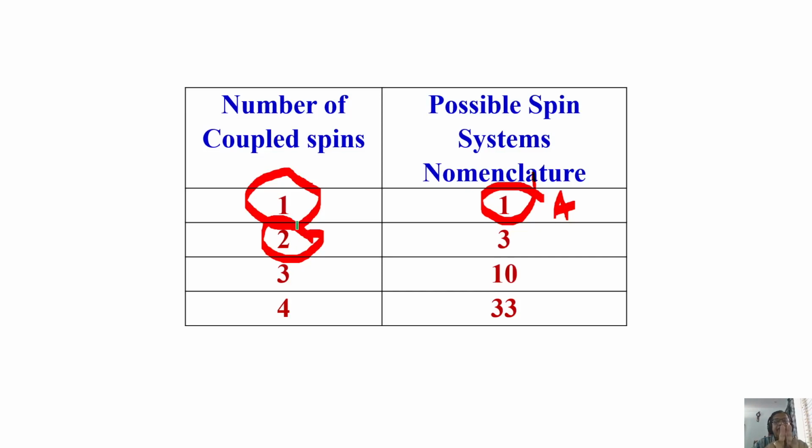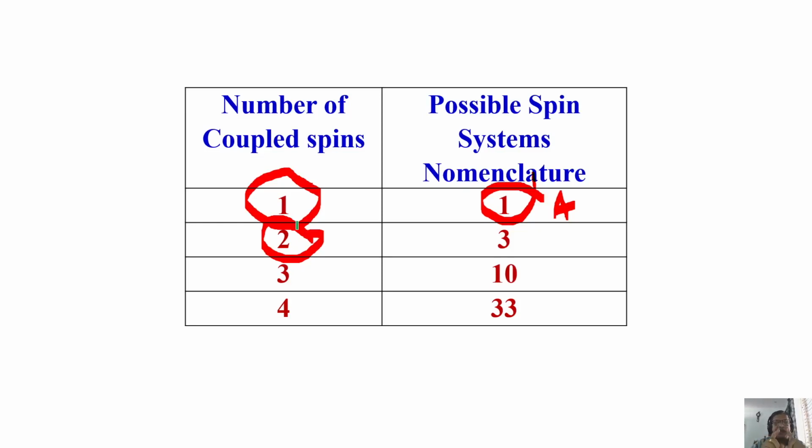It becomes AB. It can so happen the chemical shifts will be the same, overlap. Then if there is a J coupling, it is AA prime. If there is no J coupling, it is called A2. Understand?